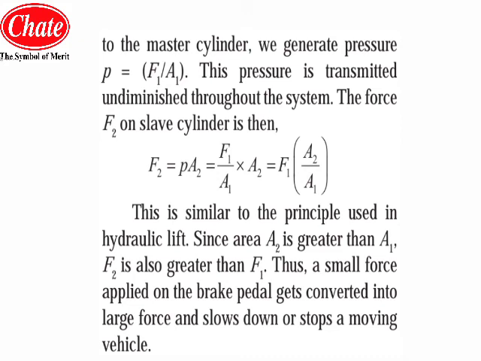So A1, the area of the master cylinder, is comparatively very small compared to A2. So F2 is also greater than F1. F1 and A1 are comparatively very small, and A2 and F2, the area and the force, are much greater